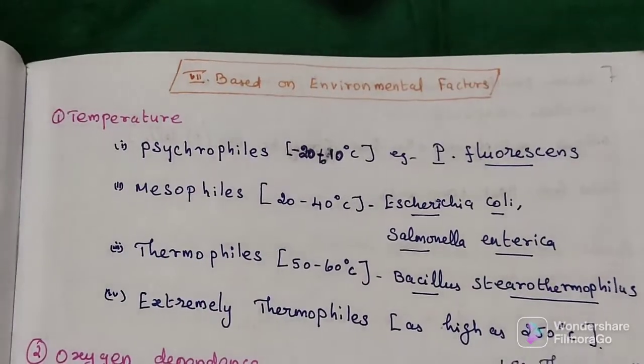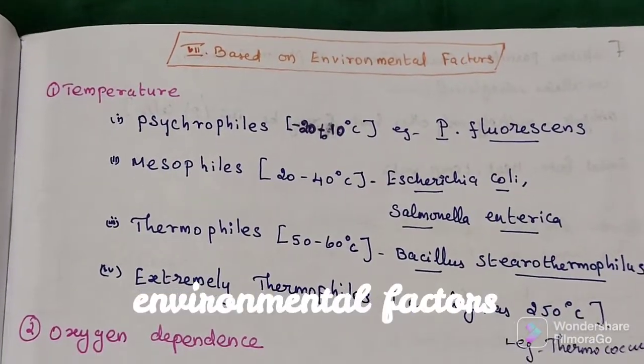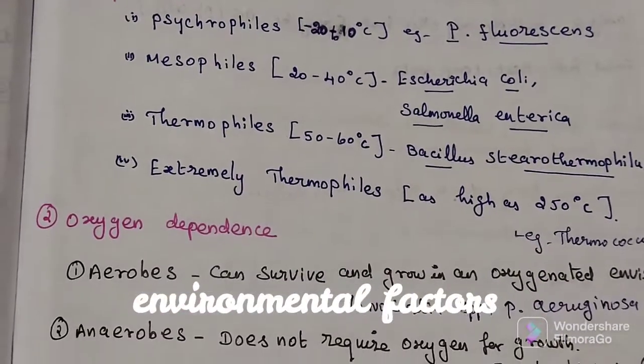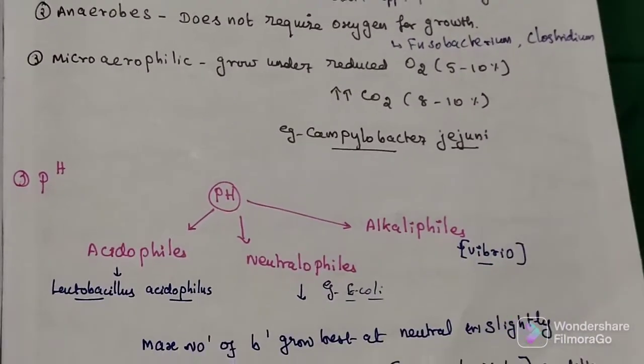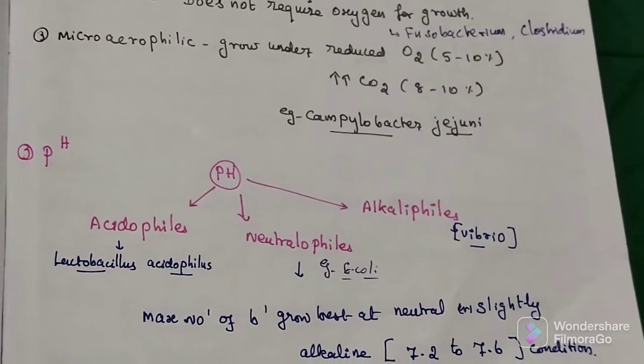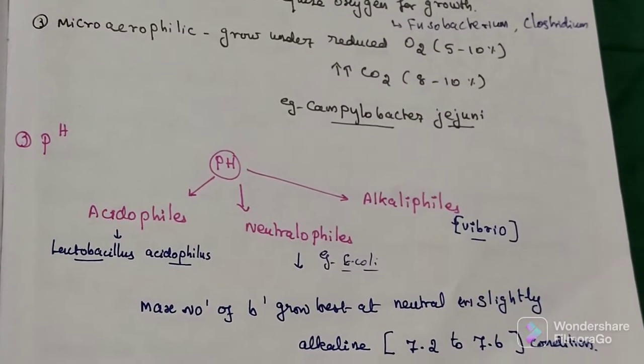So finally, based on the nutritional requirement, first one is temperature, second one is oxygen dependence, third one is pH. These are the different classifications of bacterium.